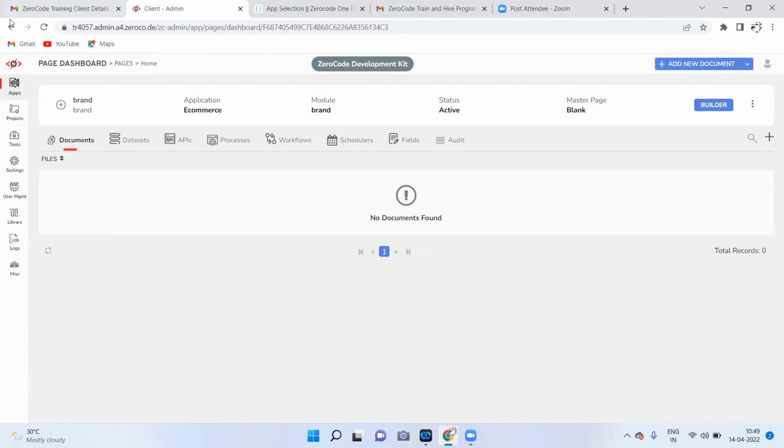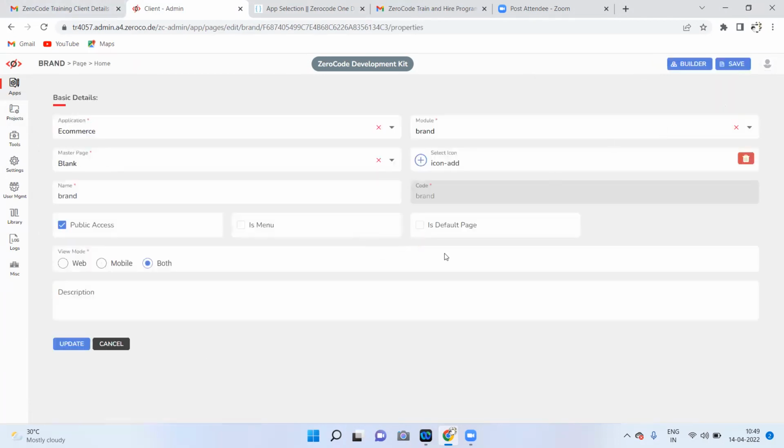Click on edit. At least one page should have is menu enabled. Click on the is menu option. And after login only you are checking, right? Click on master page, not this one. Click on master page. We have application, module, and master page, right?